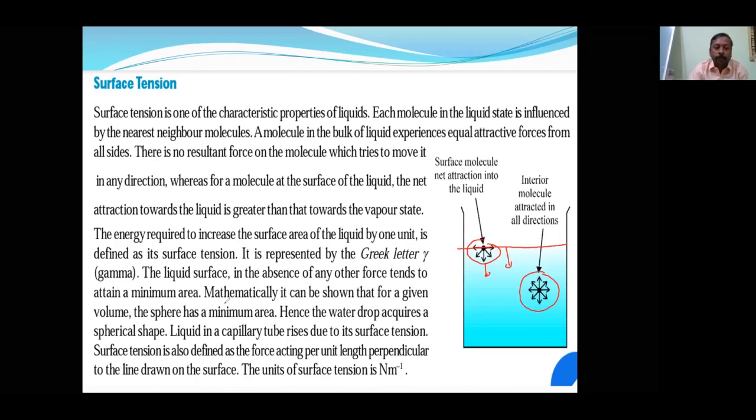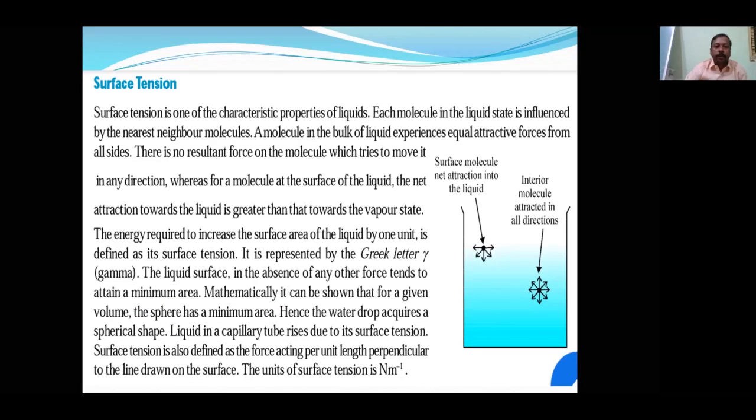You can go through this. To reduce the surface tension, the surface area has to be reduced. Surface area is minimum in the spherical shape. That's why a water drop always tries to acquire a spherical shape, so that it has the minimum surface area and maximum stability.